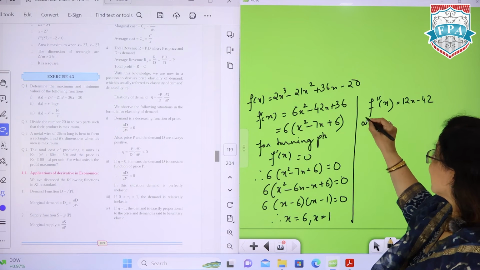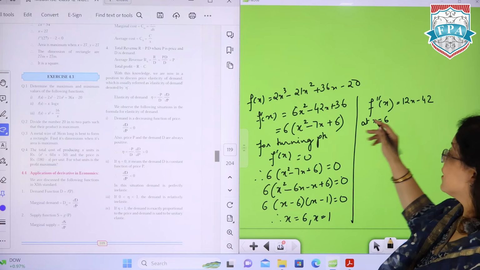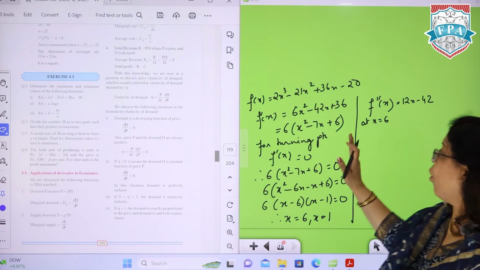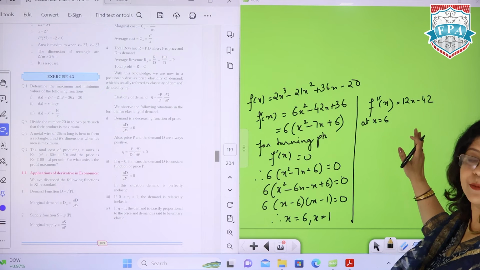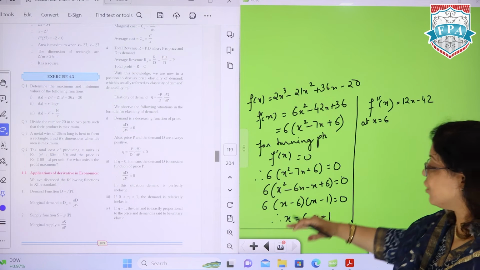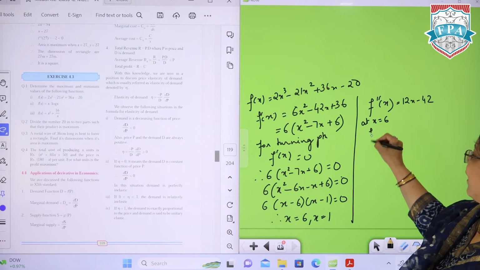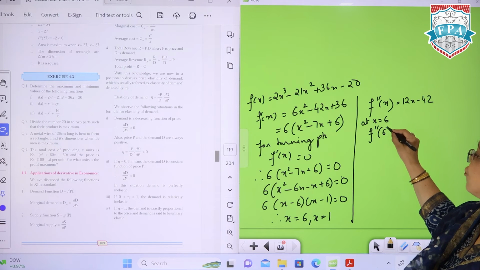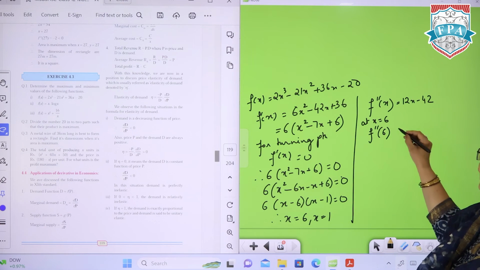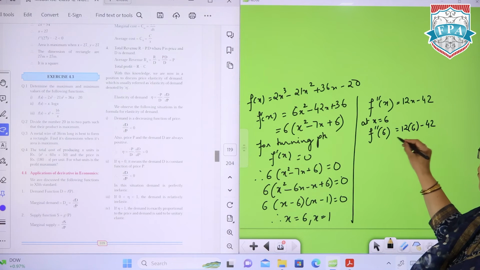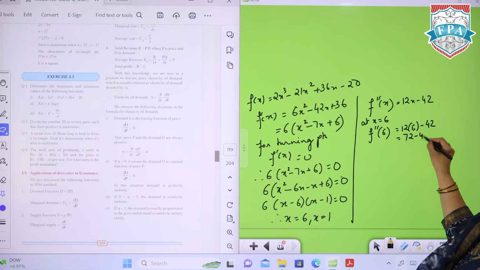So at x is equal to 6. This is a way to write. एग्जाम में भी आप इसको इसी फॉर्मेट में फॉलो कर सकते हैं. हाँ, not towards this part because I'm using the board, I'm doing that. आप उसको नीचे लिखोगे अपने पेपर पे. So x is equal to 6 पे f double dash x की जगह पे 6 डालो and then put the value 12 into 6 minus 42 which is 72 minus 42.